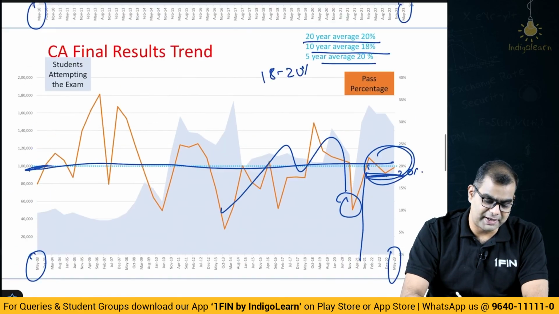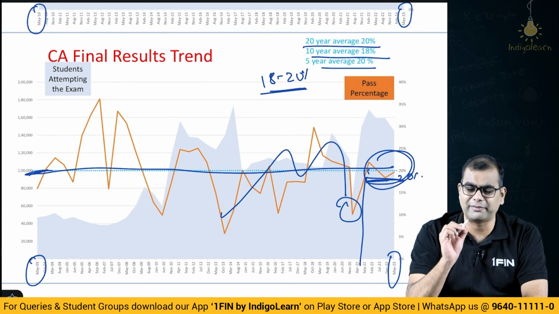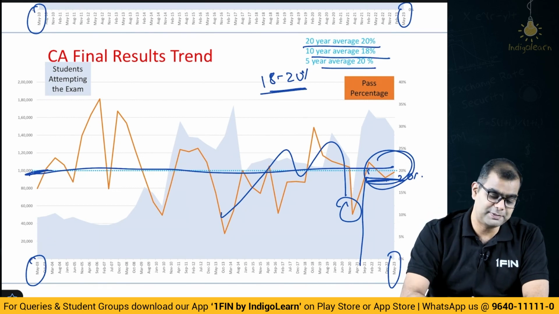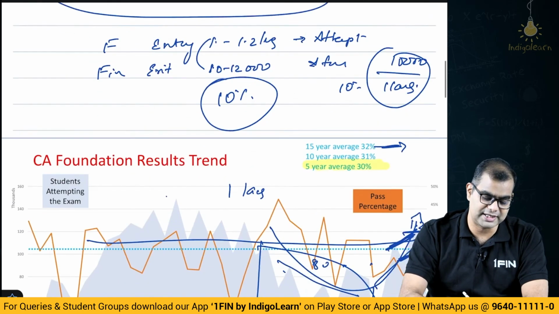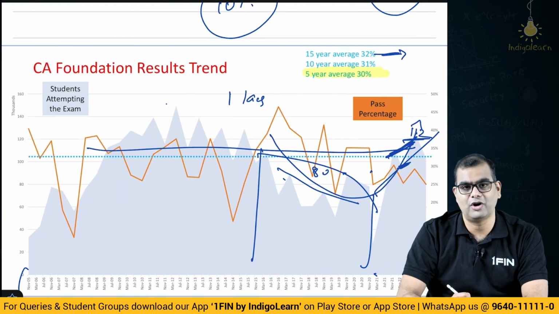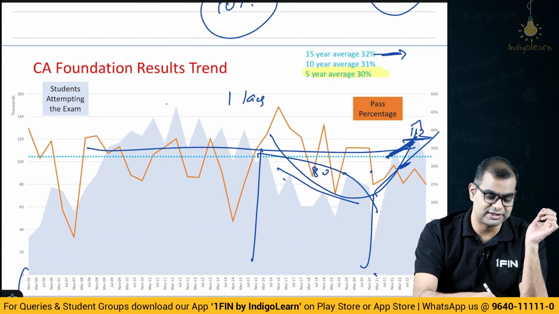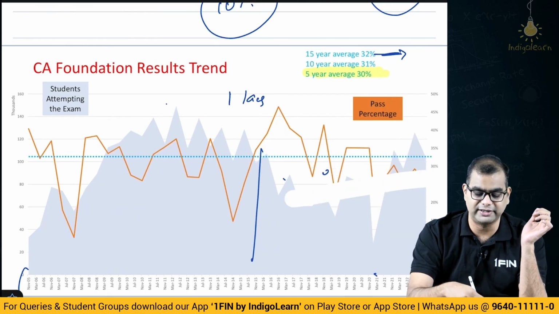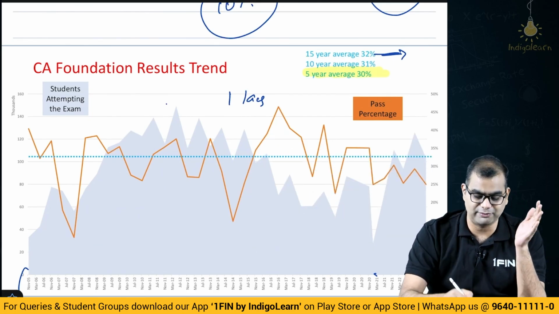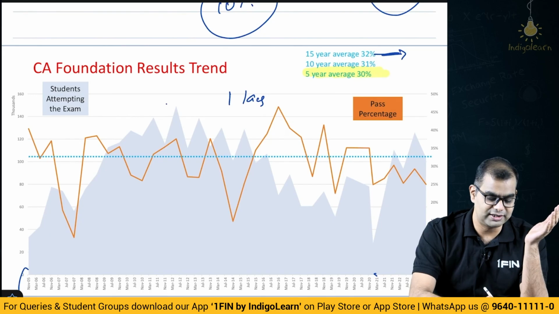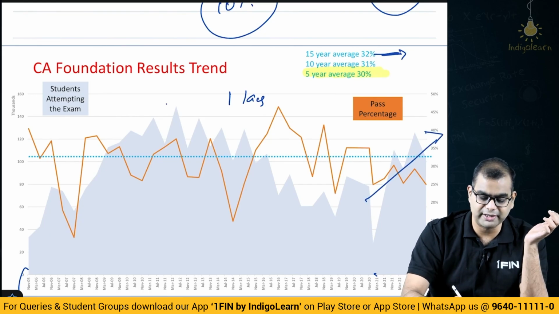And I think that the pass percentages for CA final and inter will remain there or slightly go up, whereas the pass percentage for CA foundation is likely to slightly come down. Okay, and please, anyone who says that the profession is dying, new students are not entering and all of that, it's all nonsense. I am showing you the numbers here. You see the numbers here, no? This is on an uptick.